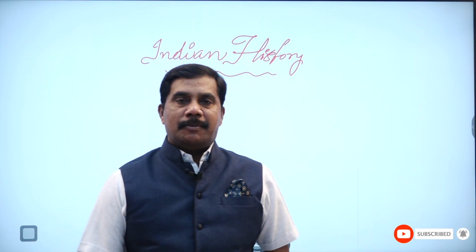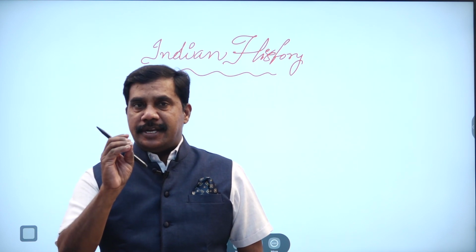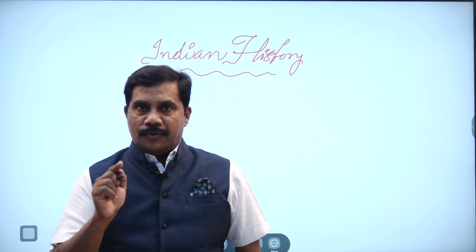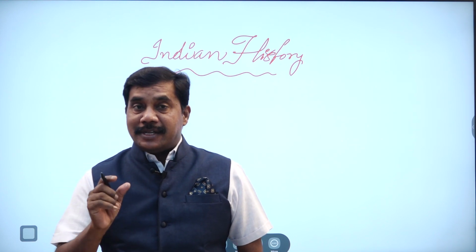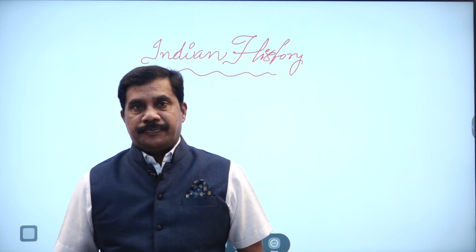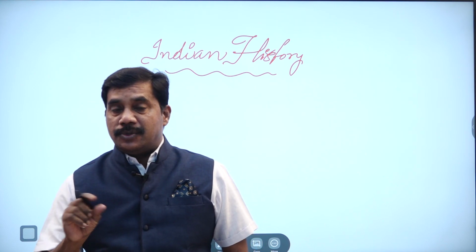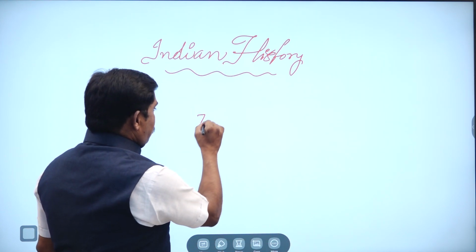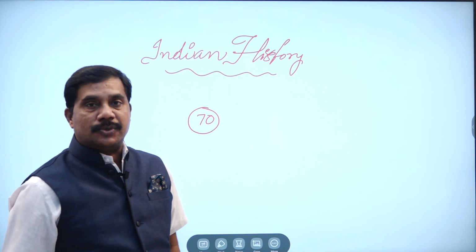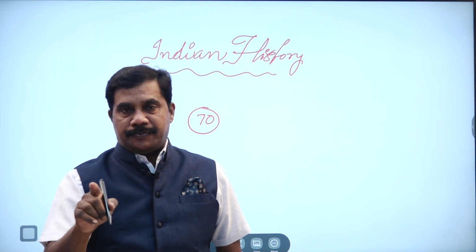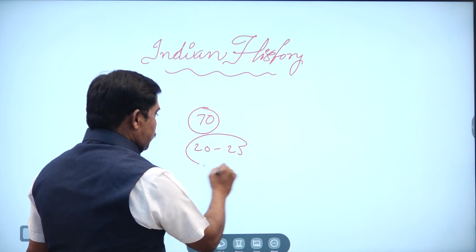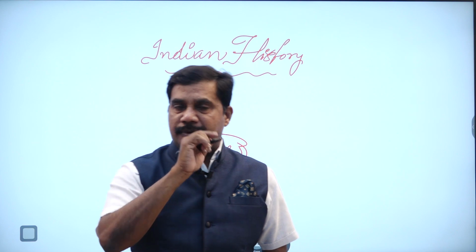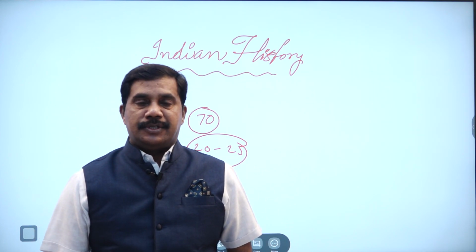Today I am going to explain the Indian history concept regarding Group 1, Group 2, Sub-Inspector and other competitive examinations. What is the Indian history syllabus? In Group 1 and Group 2, we will have near about 70 marks questions. Even in Sub-Inspector, there are 20 to 25 marks questions. That's why Indian history has a lot of importance in the competitive examinations.